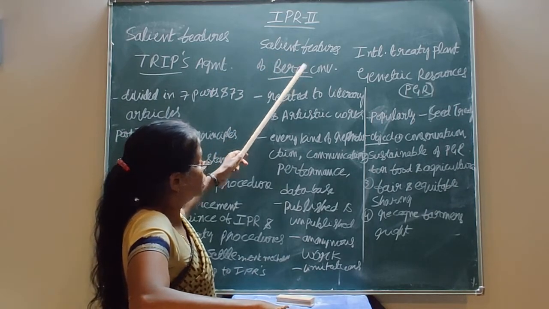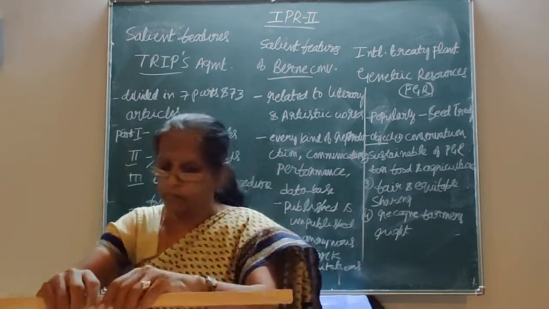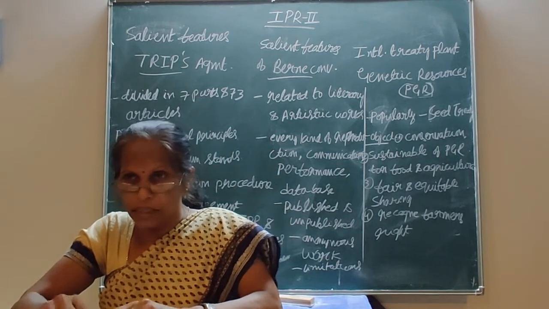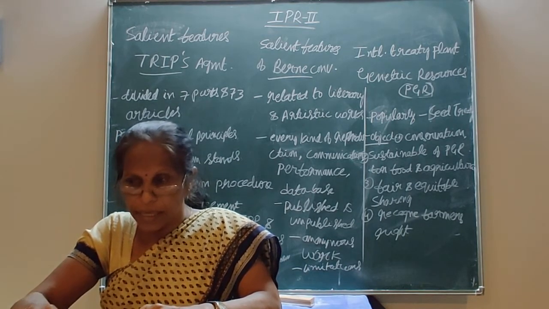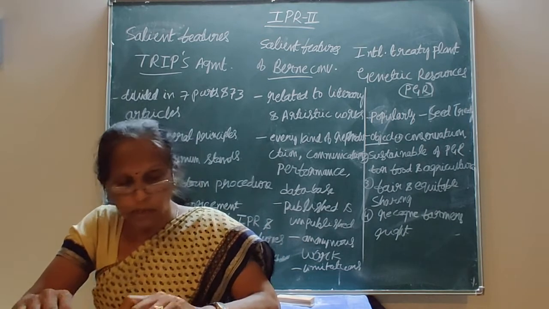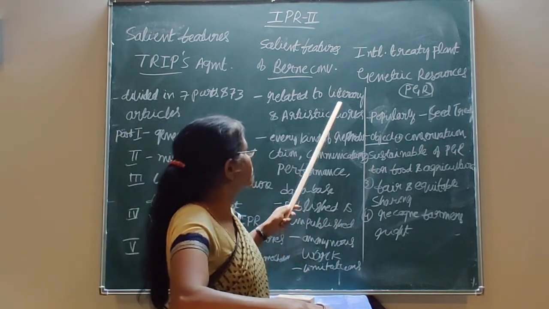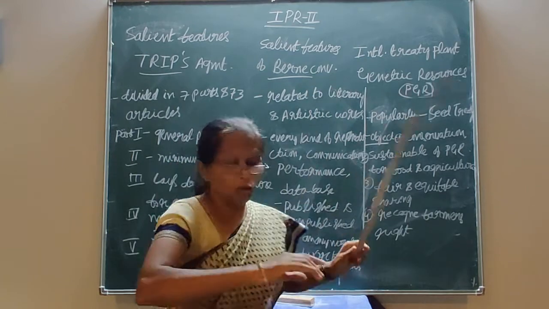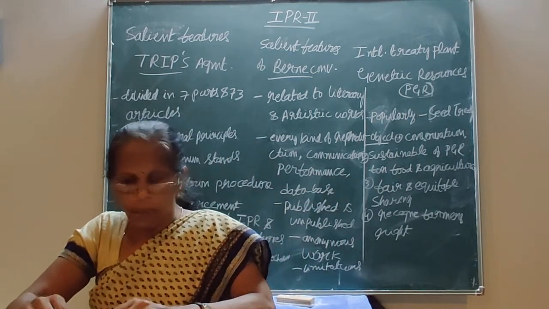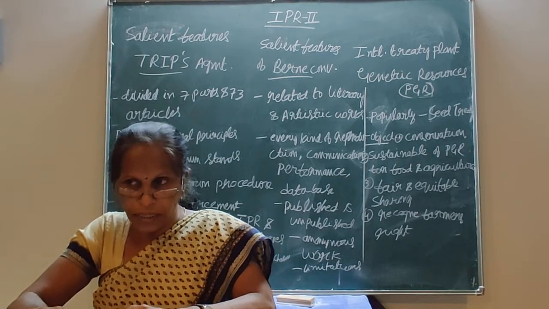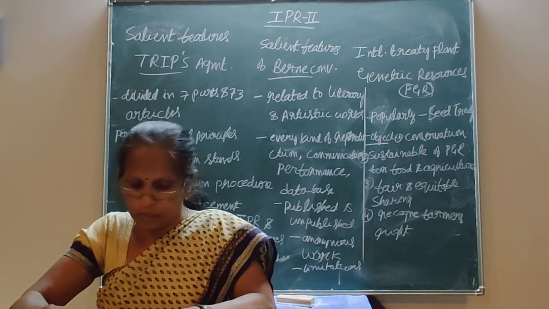Then the salient features of the Berne Convention. The Berne Convention was an international convention for the protection of literary and artistic works, established in 1886. Its object is to protect IPRs with regard to literary and artistic works.